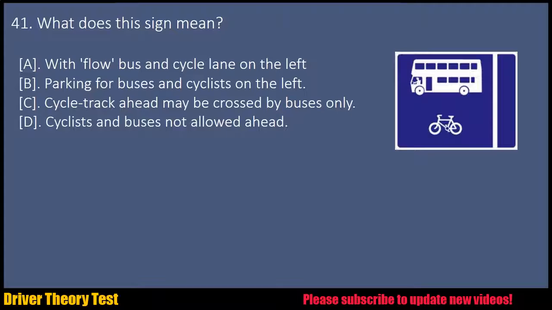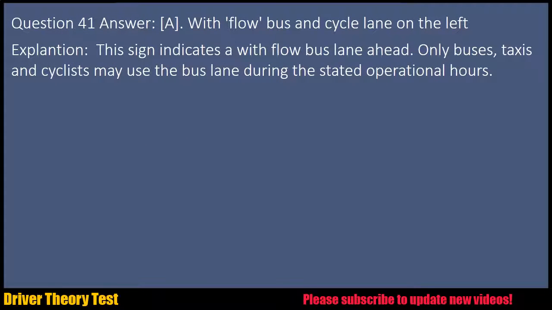Question 41. What does this sign mean? A. With flow bus and cycle lane on the left. B. Parking for buses and cyclists on the left. C. Cycle track ahead may be crossed by buses only. D. Cyclists and buses not allowed ahead. Question 41. Answer: A. With flow bus and cycle lane on the left.